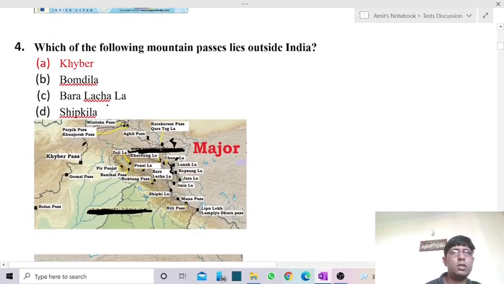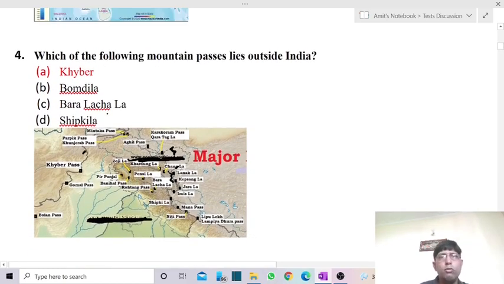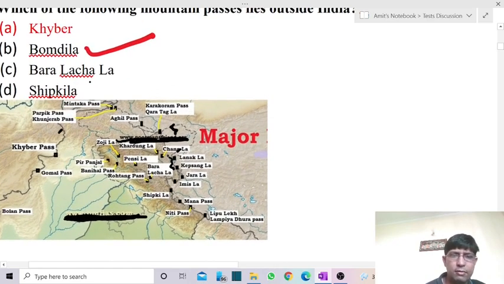Fourth one is, which of the following mountain passes lies outside India? So we know that Bomdila forms a part of Arunachal Pradesh. They were having Baralacha, it forms a part of Himachal Pradesh. Shipkila also forms a part of Himachal Pradesh. It is actually the pass through which river Satluj enters into our country.